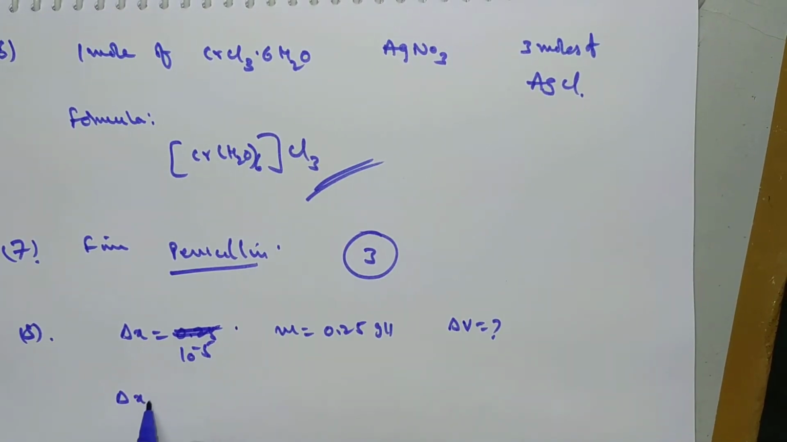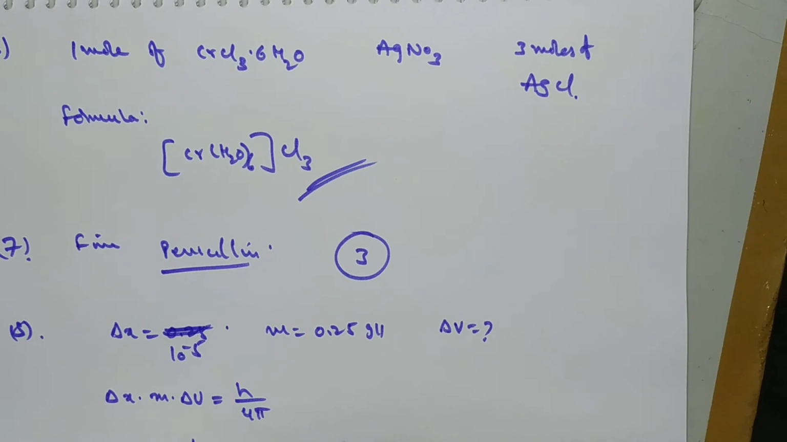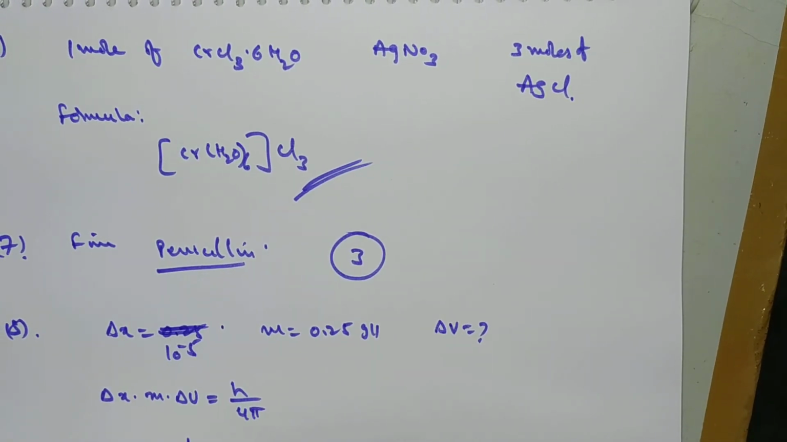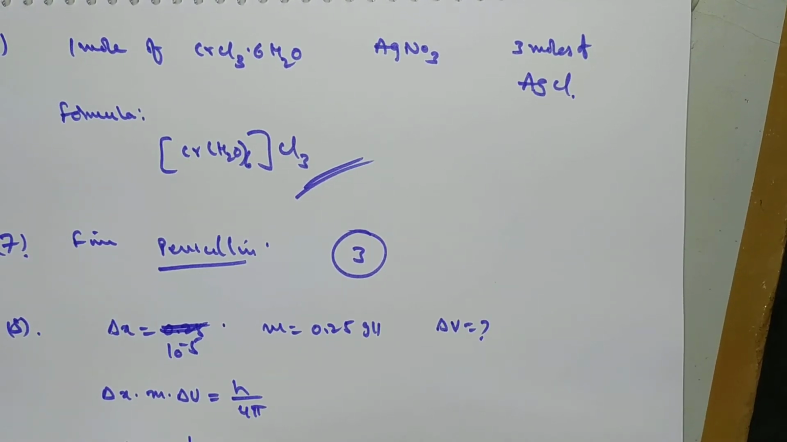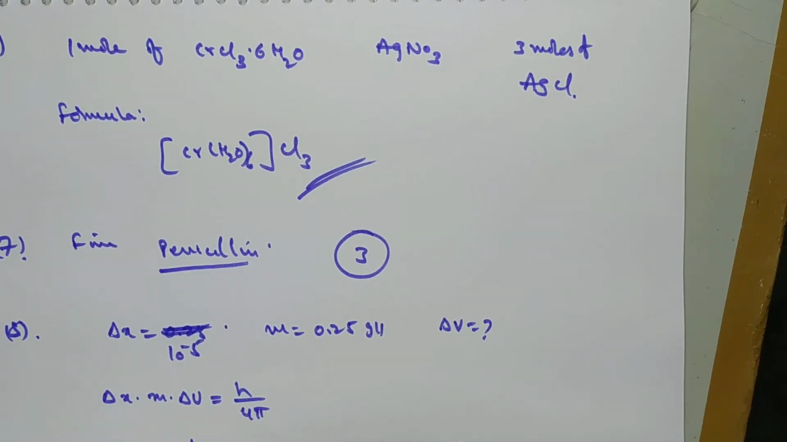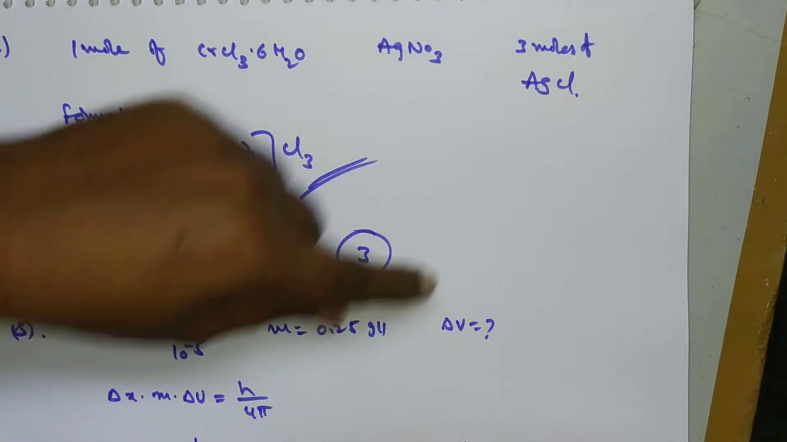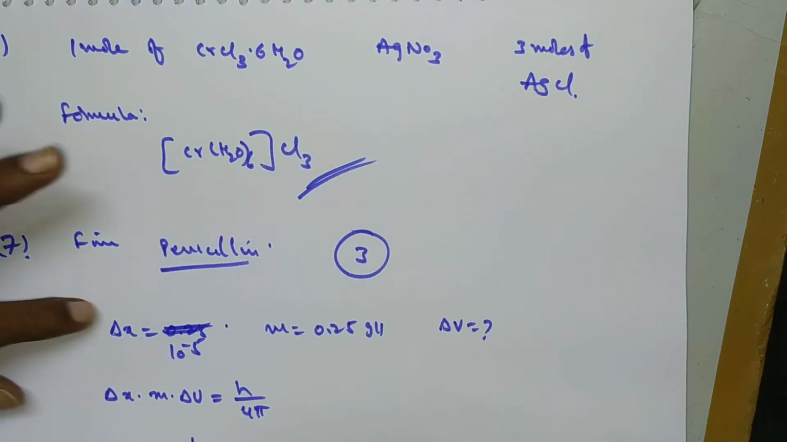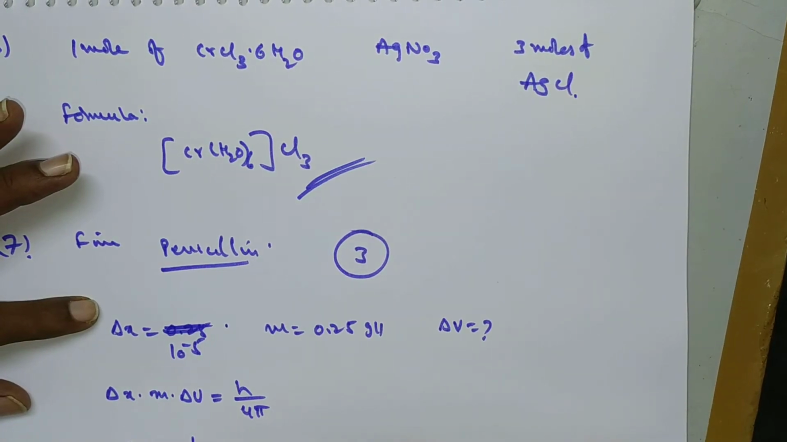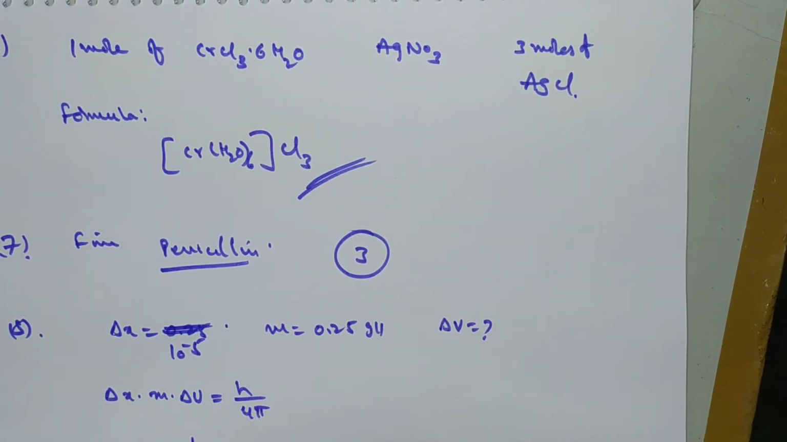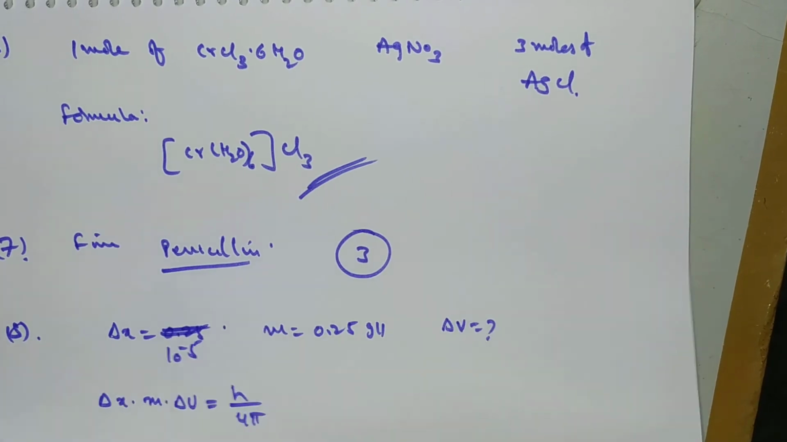It can be calculated by delta x into m into delta v is equal to h by 4 pi. So delta v is equal to h by 4 pi into m into delta x. By simplification, the answer will be 2.1 into 10 to the power of minus 26. Here you can substitute the mass and delta x, and we calculate delta v. By substituting these values we get 2.1 into 10 power minus 26. Okay, next one.